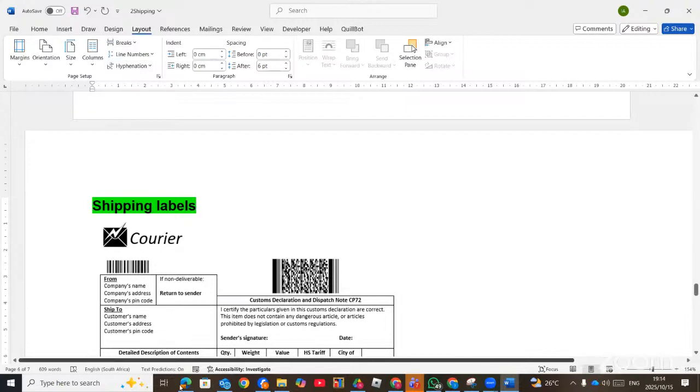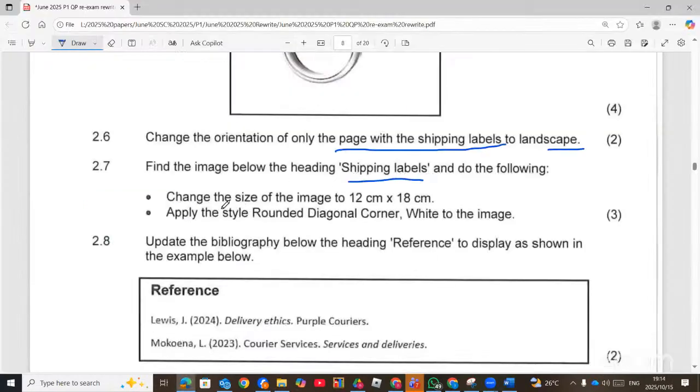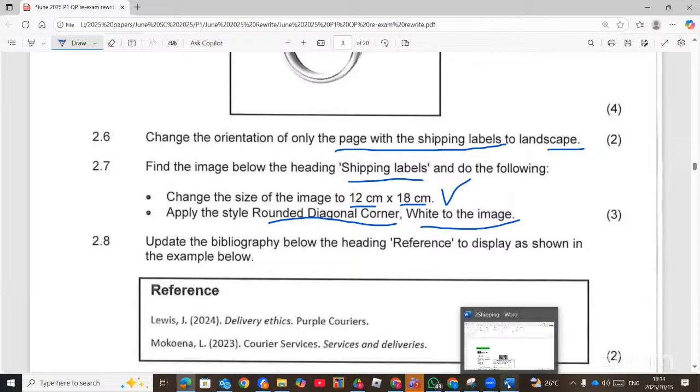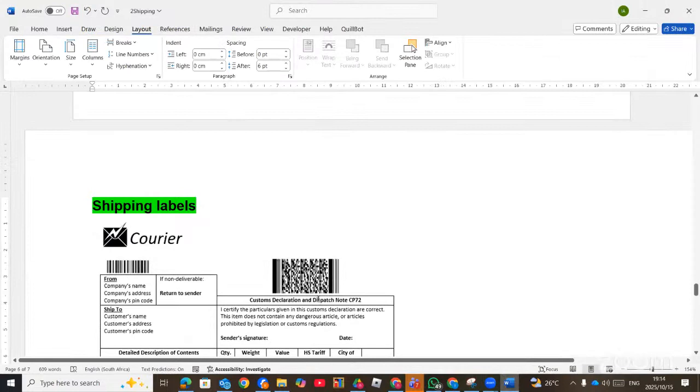Right, the next question. Find the image below the heading Shipping Label and do the following. Change the size of the image to 12 centimeters and then 18 centimeters. So these are the exact sizes. It shouldn't change. Apply the style Rounded Diagonal Corner, White to the image. So we go to 2.7, the image that they are talking about. Here's the image.